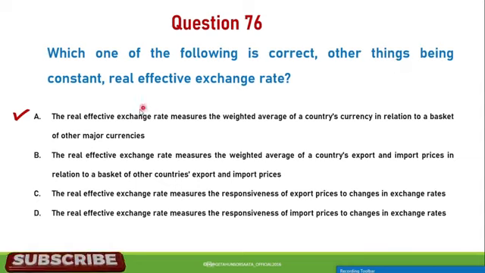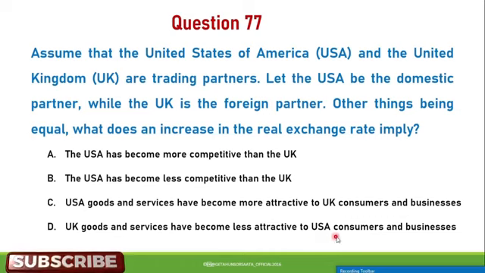B, the USA has become less competitive than the UK. C, USA goods and services have become more attractive to UK consumers and businesses. D, UK goods and services have become less attractive to USA consumers and businesses. The correct answer is B. The USA has become less competitive than the UK in this scenario.